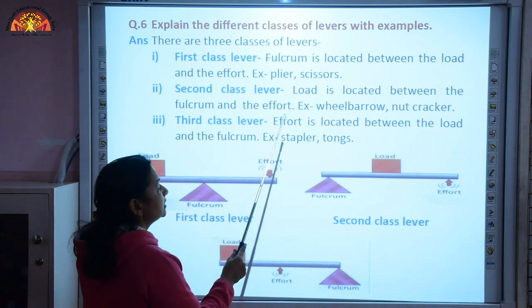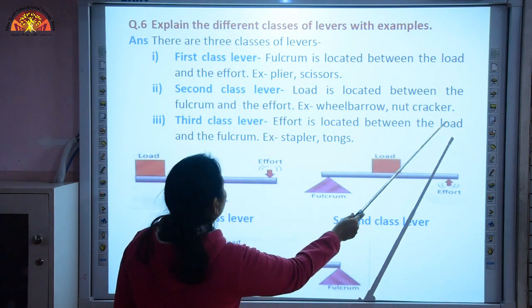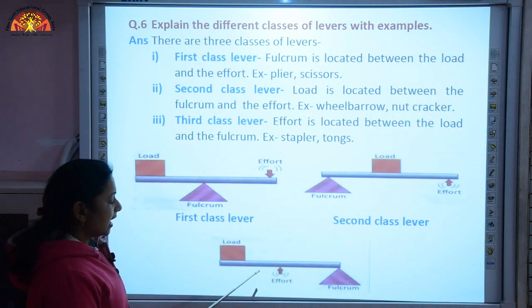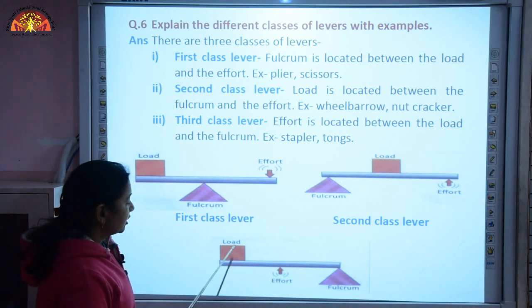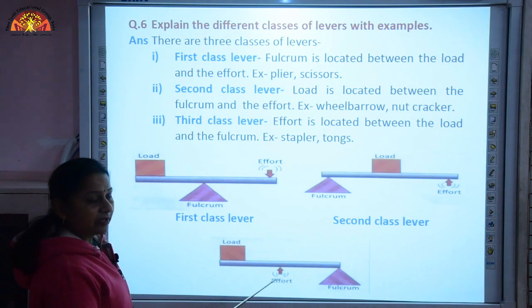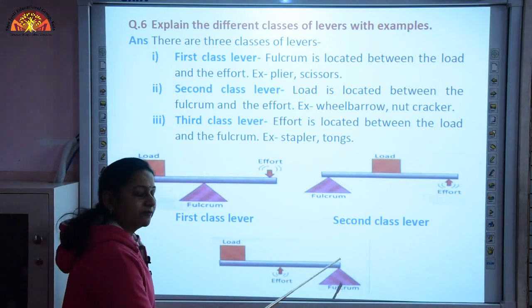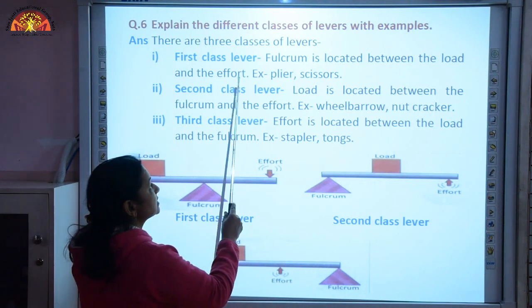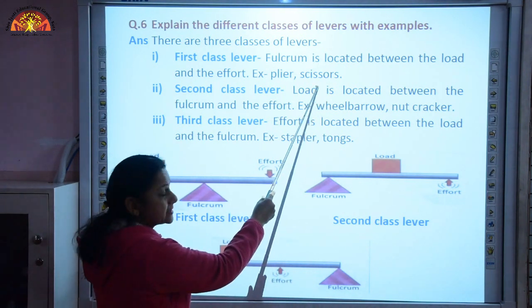Third class lever, effort is located between the load and the fulcrum. In the third class lever, we have the effort which is located between the load and the fulcrum. The examples of first class are plier and scissors.